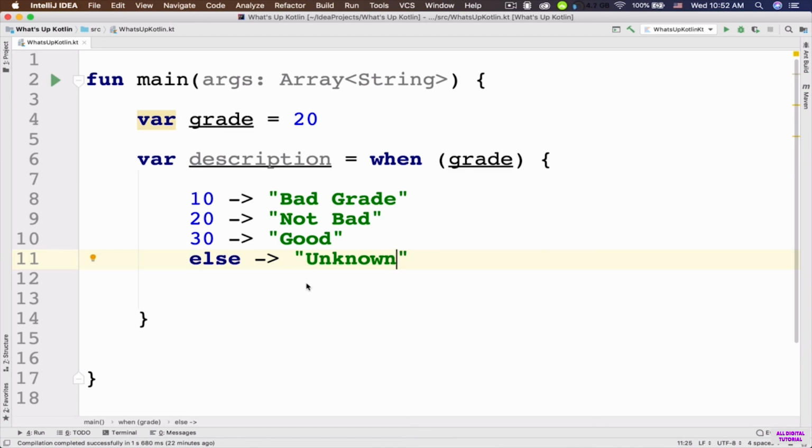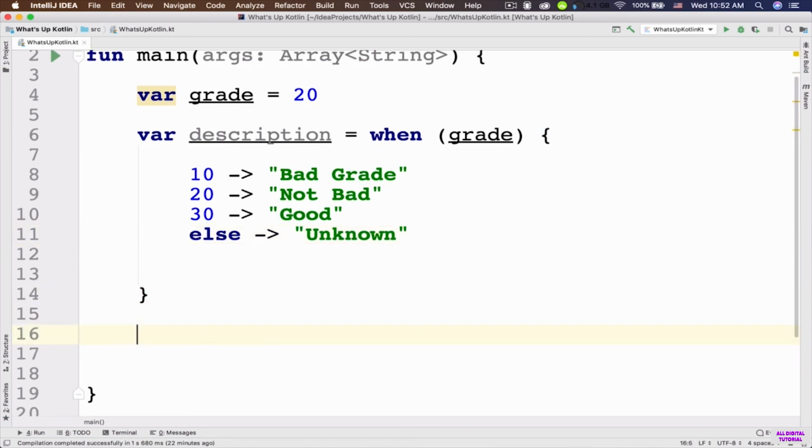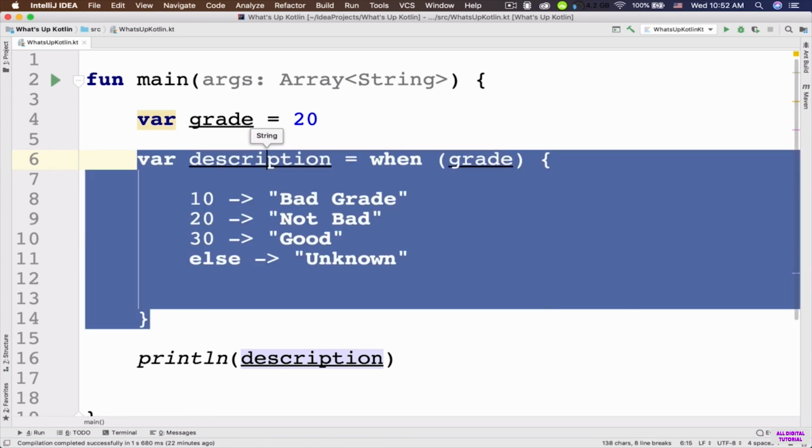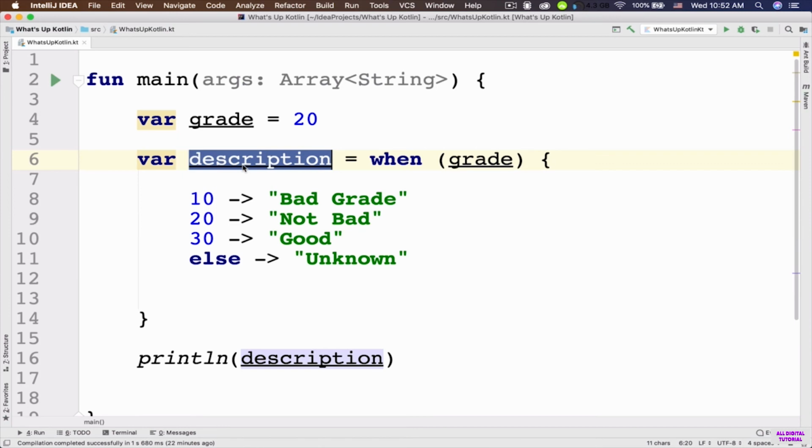Now let's go ahead and output the value of the description to the console. I'm going to say println description. Notice that if you click on this description and hold down Shift, Control, and P, you should see that the data type is string. Why? Because the compiler has inferred the data type of this description based on the returned value of this when expression. As I'm returning these string values from these numbers, the compiler assumes that the data type of this description is a string, and that is correct.